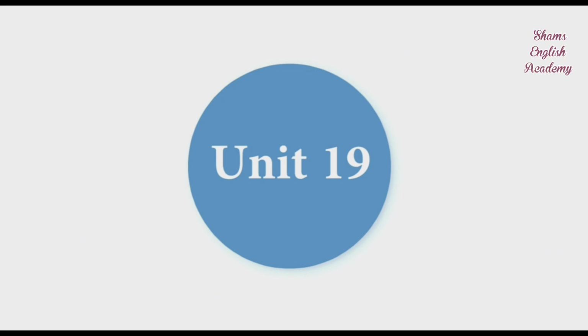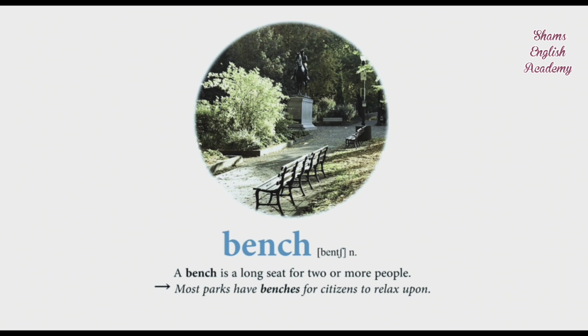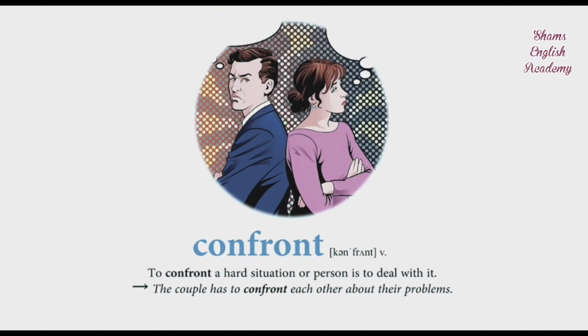Unit 19. Word list. Bench. A bench is a long seat for two or more people. Most parks have benches for citizens to relax upon. Confront. To confront a hard situation or person is to deal with it. The couple has to confront each other about their problems.